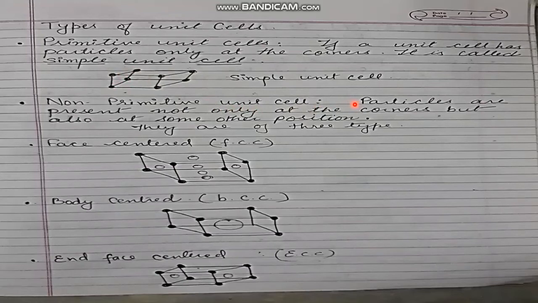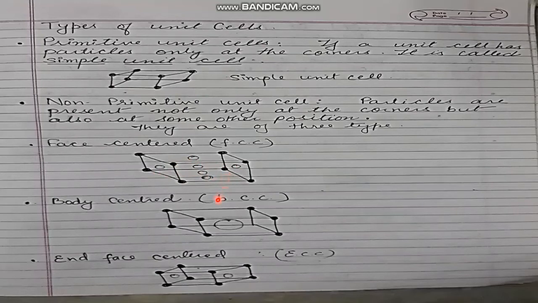They are of three types. The first one is the face-centered unit cell, or FCC. Here the particles are present not only at the corners but also at the center of all the faces. We know that there are six faces, so there are six atoms present at the centers of the six faces, and this type of unit cell is known as the face-centered unit cell.